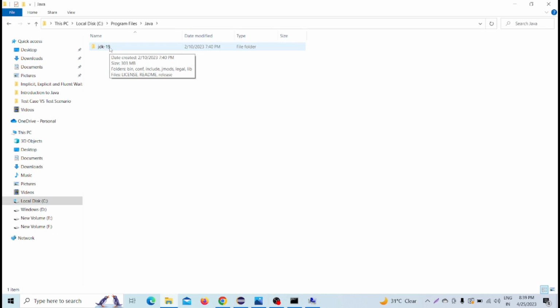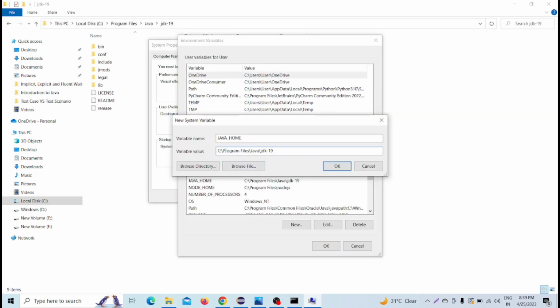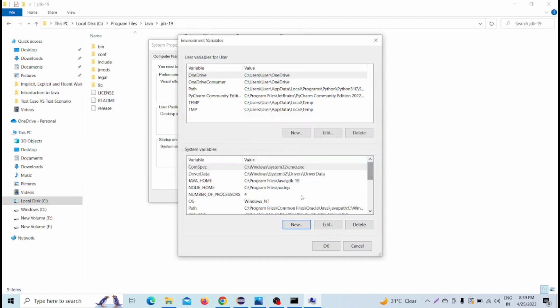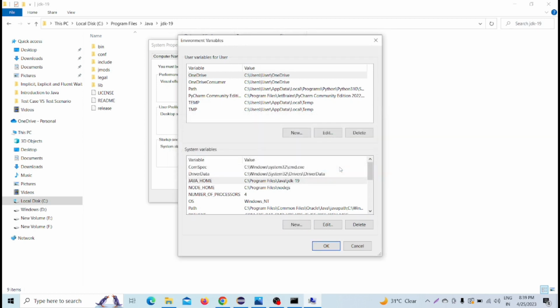So we go to the JDK 19 folder, copy that path from the header, and simply paste it in the variable value. As I already have JAVA_HOME, you can see that. Then we simply click OK.